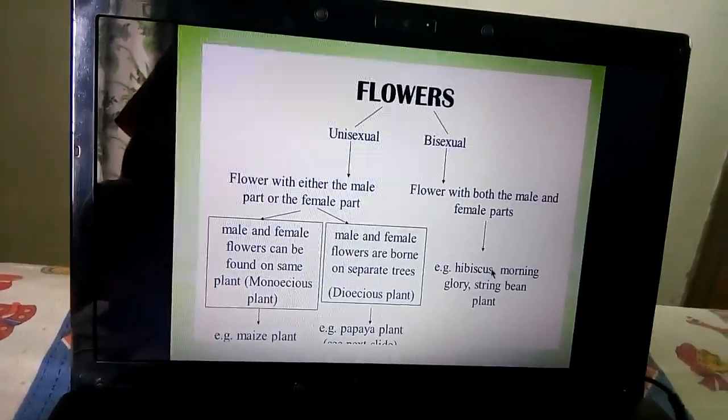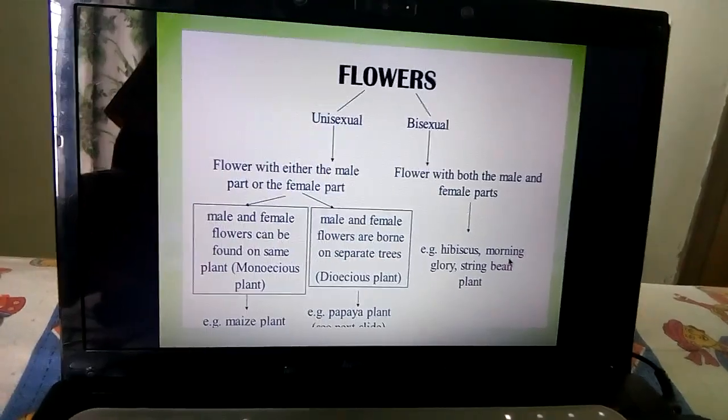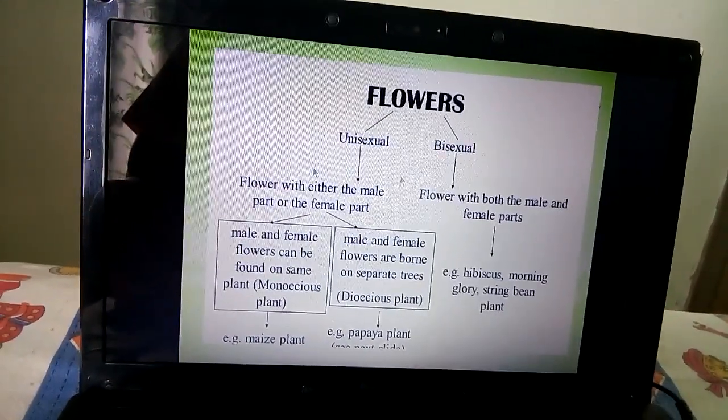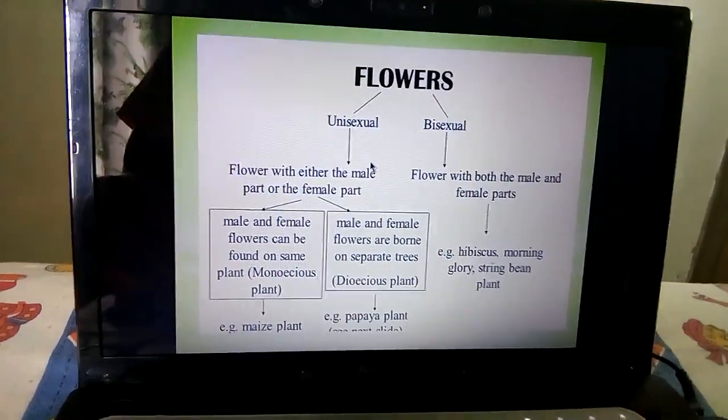Bisexual flower examples are hibiscus, morning glory, and string bean plant. So that's all about the classification of flowers.